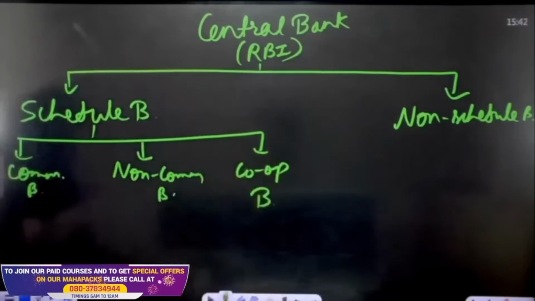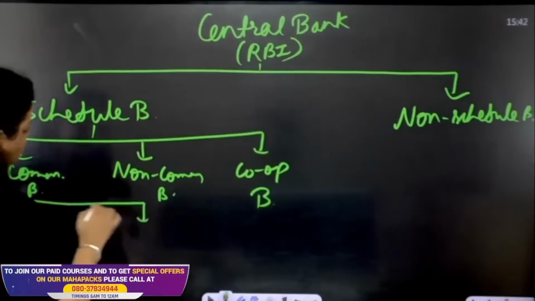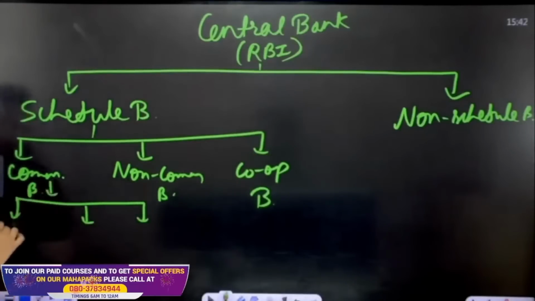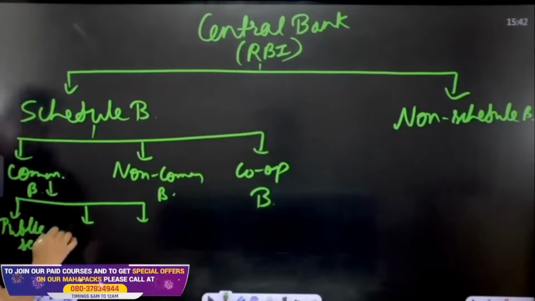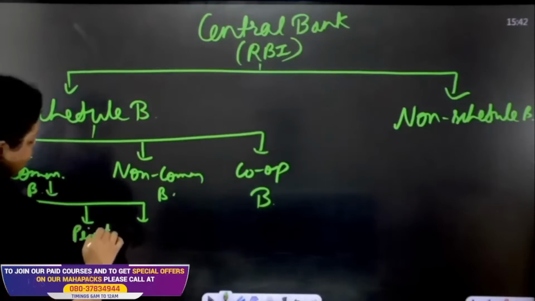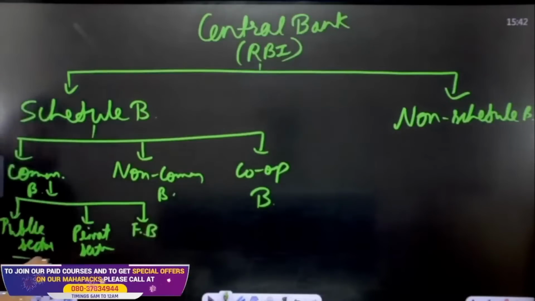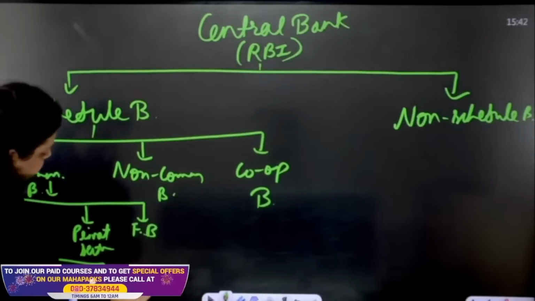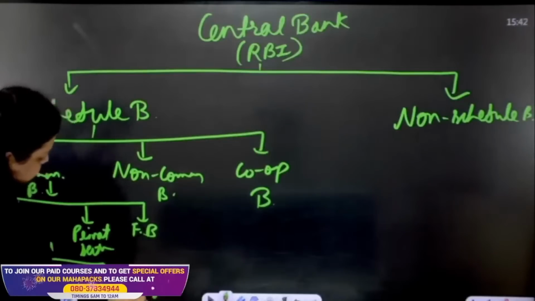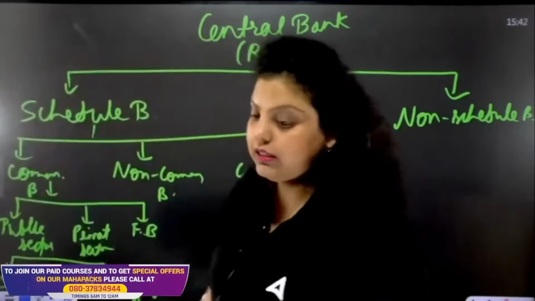Now the commercial banks are further divided into 3 categories: public sector bank, private sector bank, and the foreign bank. Okay, now the public sector is further divided into 2 categories. First is State Bank of India, and the second one is nationalized banks.